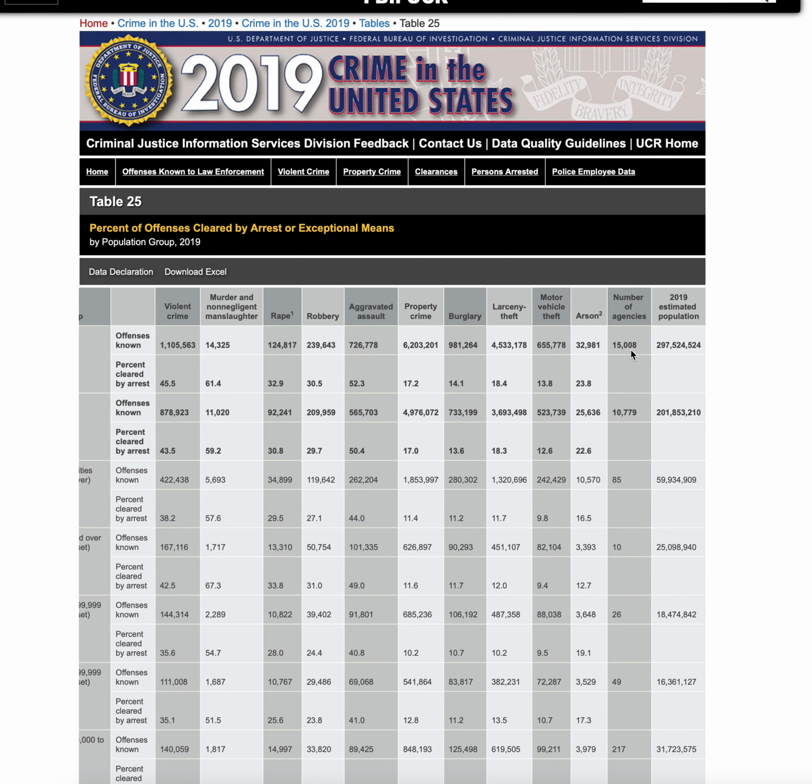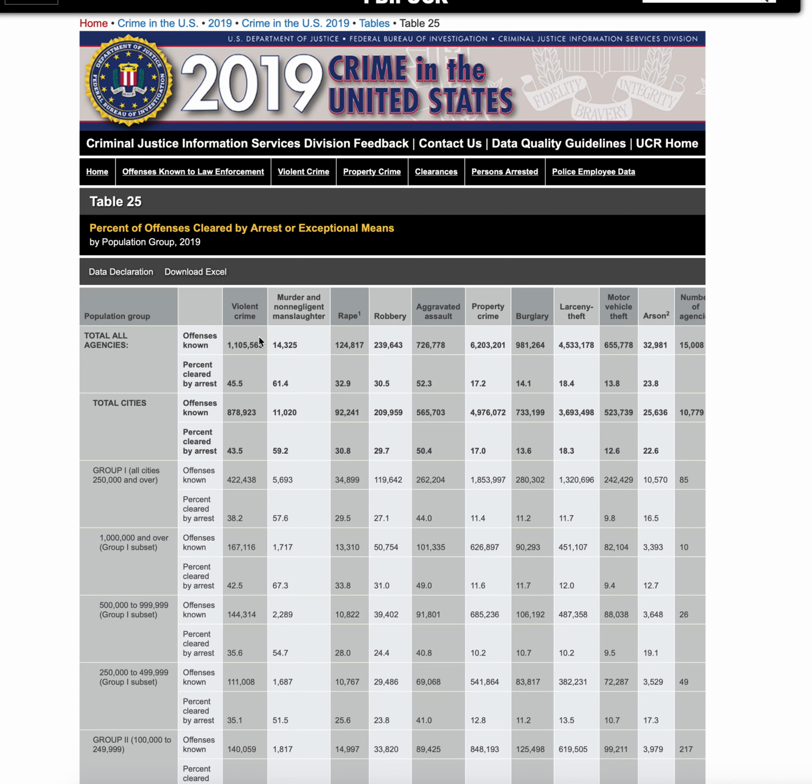It has a little information about the agencies, so we can see for all violent crimes in total of all agencies, 1.1 million and 45.5% cleared by arrest. I'm going to end this video, but take some time on your own to think about reasons or circumstances that would lead some of these crimes to have higher clearance rates than others.